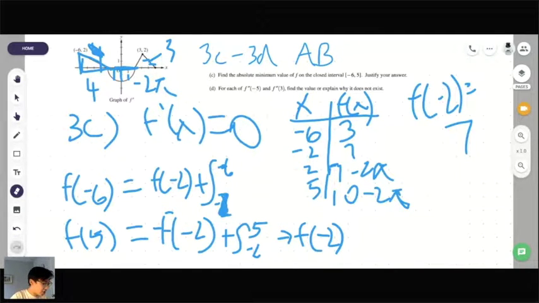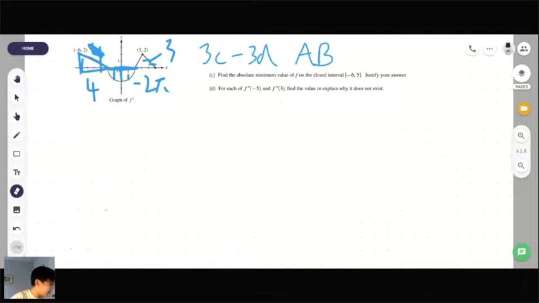For each of f, sorry, the second derivative of -5 and the second derivative of 3, find the value or explain why it does not exist. So let's start on this question. Let's look at each value individually on its own. So let's look at the second derivative of -5. I'm sorry, I think I colored it out there, but -5 is right on that curve. It's on this line here.